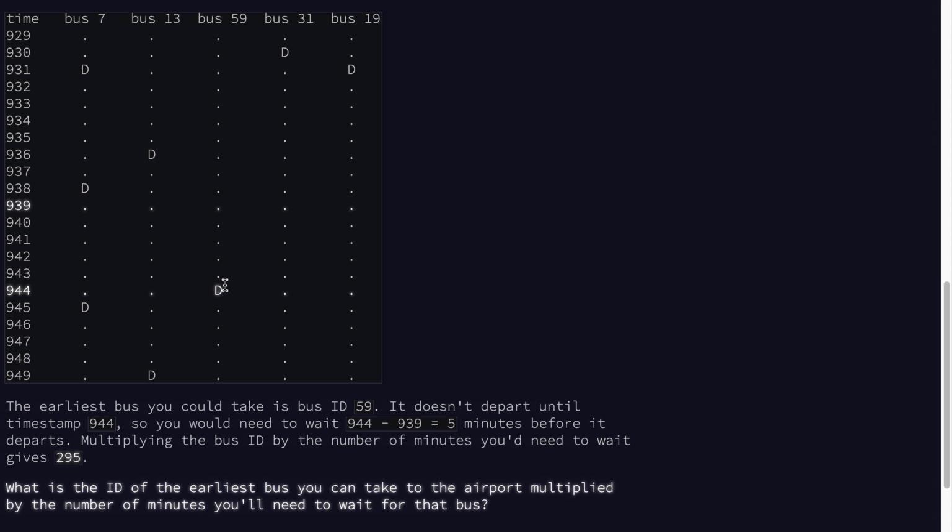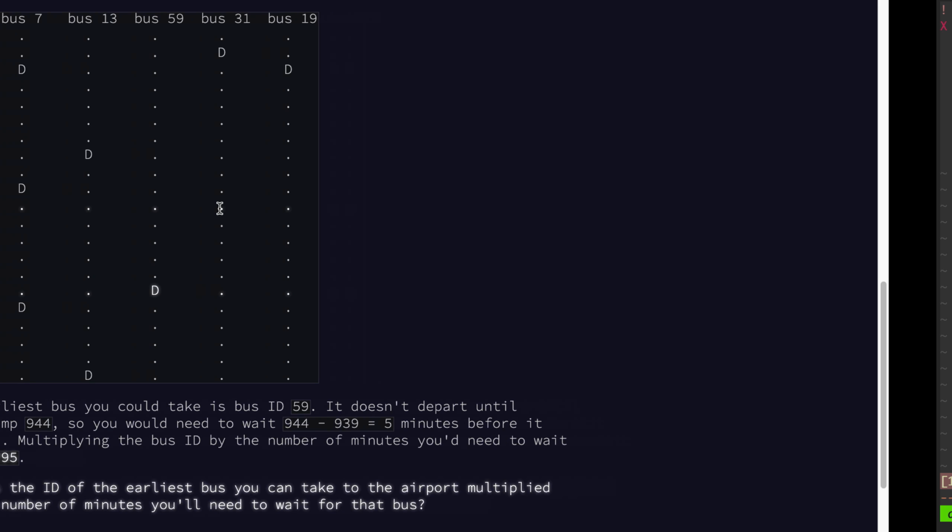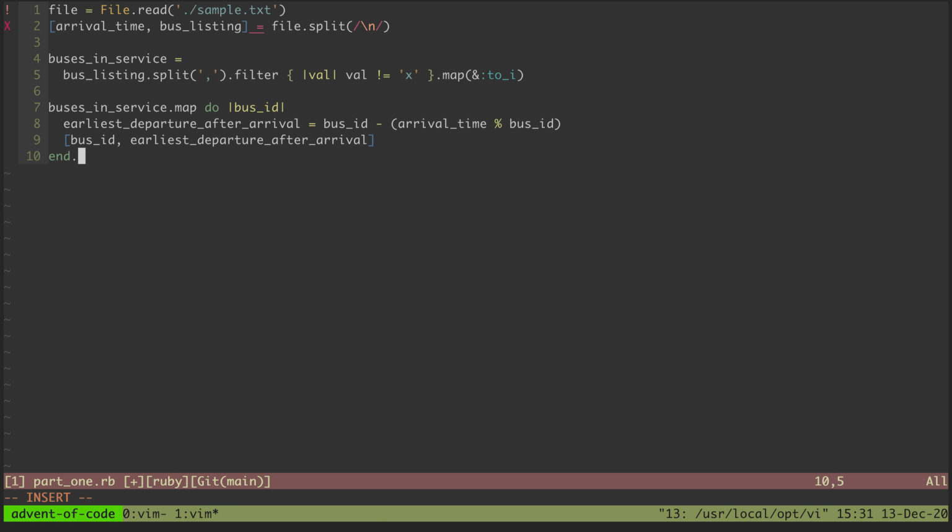Just like we had over here, this was 5, this was 6, so we want to minimize this value to find the one we're looking for. So we'll say min, and we'll get a bus ID and then earliest departure. And then, yeah, it's that we're minimizing.